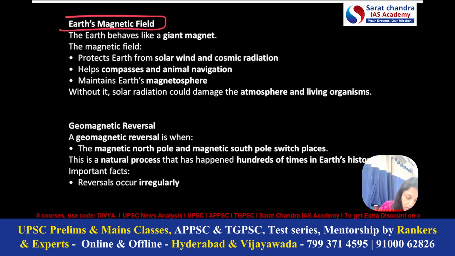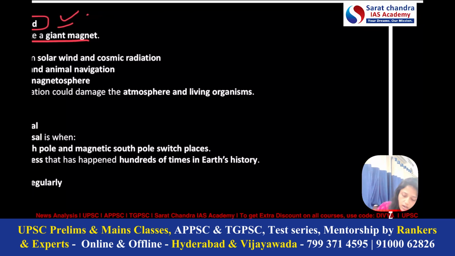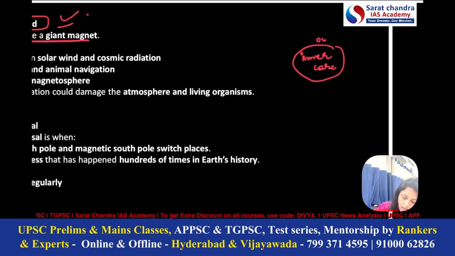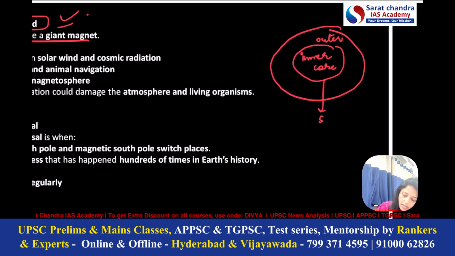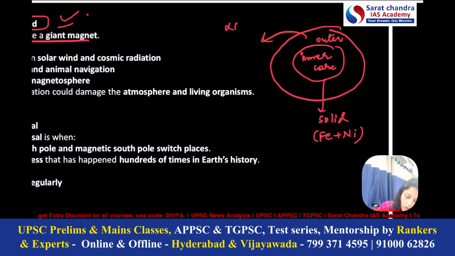So here, first important thing is about the Earth's magnetic field itself. As we know, Earth behaves like a giant magnet. How? For example, this is inner core of Earth, and this is outer core of Earth. The inner core of Earth is solid, made of iron and nickel, and outer core of Earth is liquid and is also made of iron and nickel.